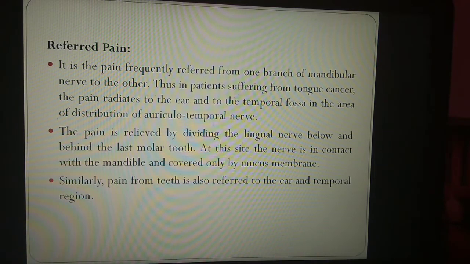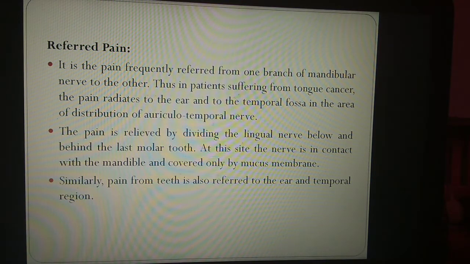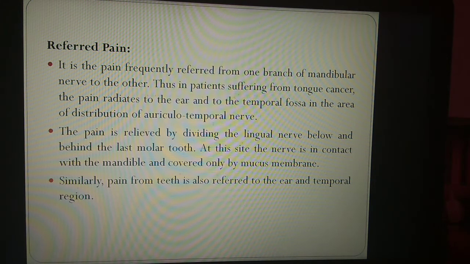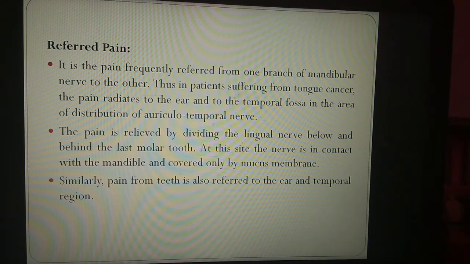Now we will discuss referred pain. It is the pain frequently referred from one branch of the mandibular nerve to the other. Thus, in a patient suffering from tongue cancer, the pain radiates to the ear and the temporal fossa, in the area of distribution of the auriculotemporal nerve. The pain is relieved by dividing the lingual nerve below and behind the last molar tooth. At this site, the nerve is in contact with the mandible and covered only by mucous membrane.